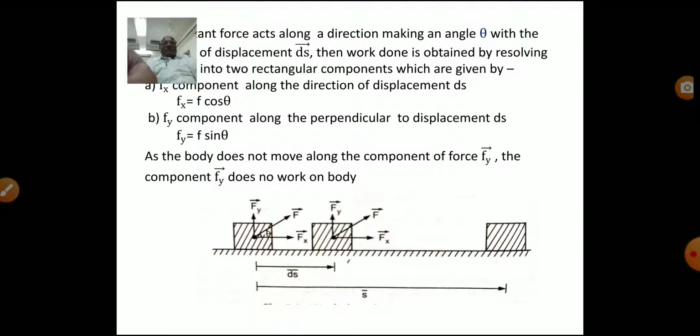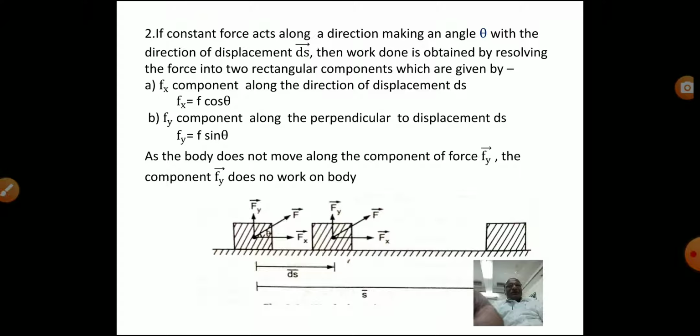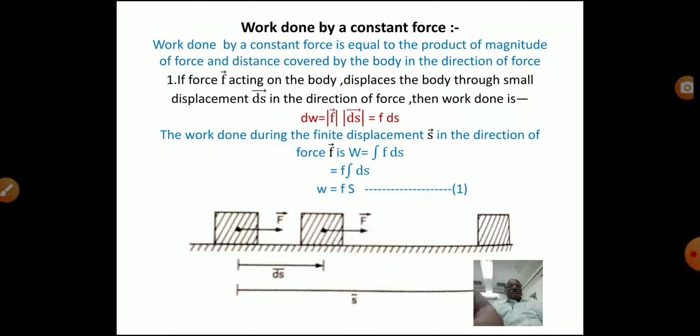Now, in today's lecture, we see the work done by the force when it is a constant force. So, work done by constant force. Force is a constant force acting on a body. In such a case, the definition of work done is equal to the product of the magnitude of the force and the distance covered by the body when we apply the force in the direction of force. So, there may be two cases.